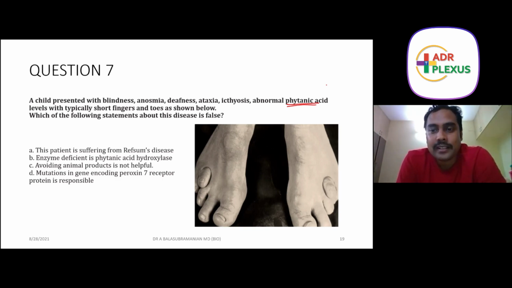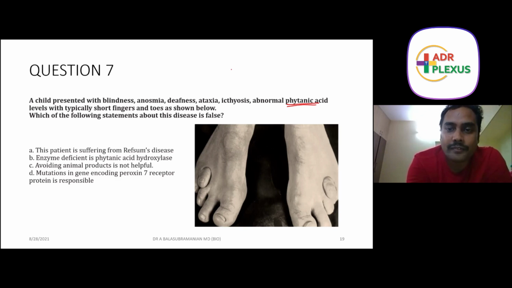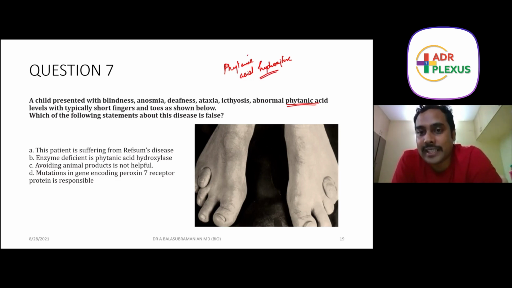Phytanic acid has to be broken down by an enzyme called phytanic acid hydroxylase. If it is not there, phytanic acid will increase, and anything which accumulates in the body presents as a deleterious disease. This disease in which phytanic acid hydroxylase is absent is called Refsum's disease.